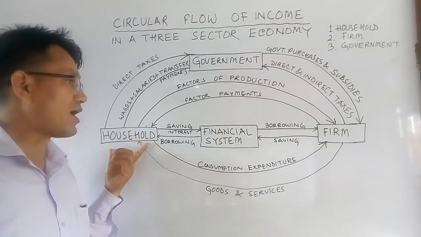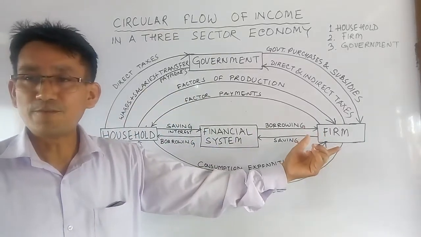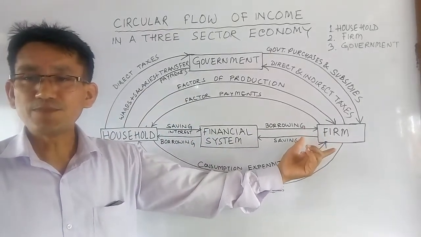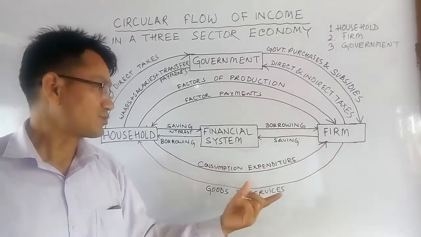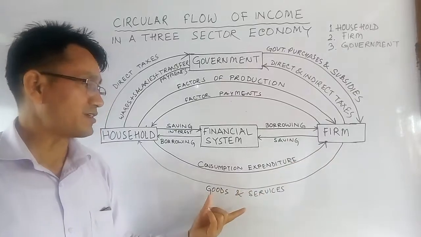So households earn income by providing factor services to the firm, and at the same time the firms, by using factors of production, produce goods and services.